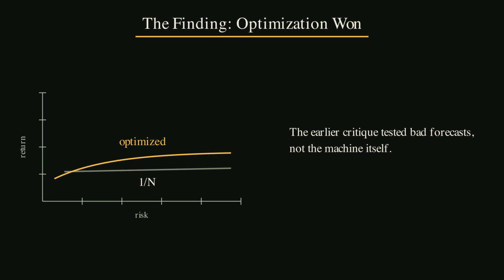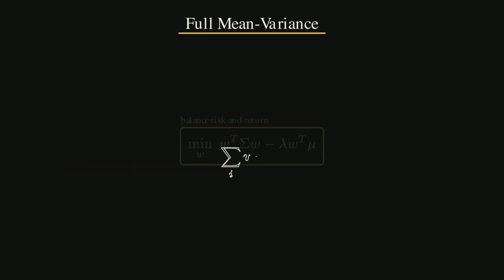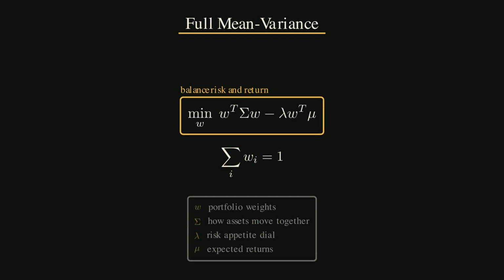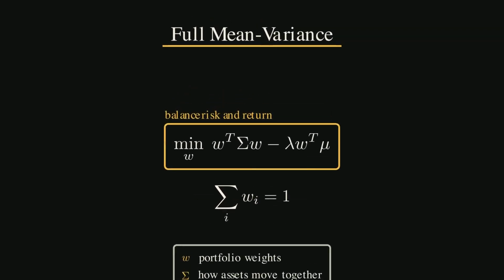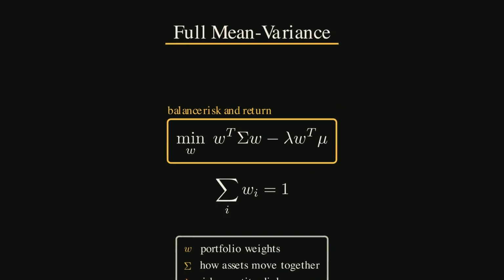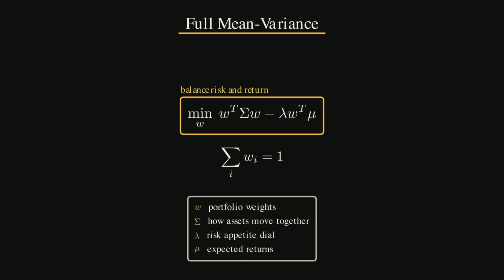A covariance matrix is a table of relationships. It tells us which assets move together, which assets move apart, and which assets mostly ignore each other. The pattern of risks and correlations was enough to improve the portfolio. So the earlier case against optimization had aimed at the wrong target. It showed that short-term return forecasts are dangerous. It did not show that optimization is useless.